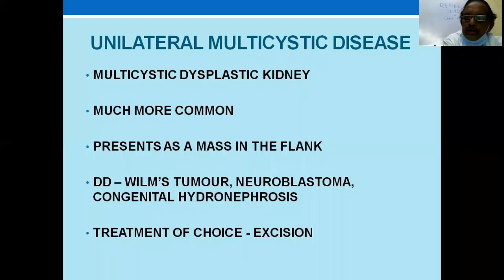So what does it cause? Why should you treat that? Because it can cause hypertension. Because a unilateral one is almost a non-functioning kidney and can lead to hypertension and other problems. In such cases, it may need to be removed. And another thing is, it can be mistaken for tumors of the kidney, and so it needs to be removed, excised. Usually when it presents in the adult age group, then it depends on the nature. If it's symptomatic, like causing pain, hematuria, something like that, since it's a non-functioning kidney, it can be removed.